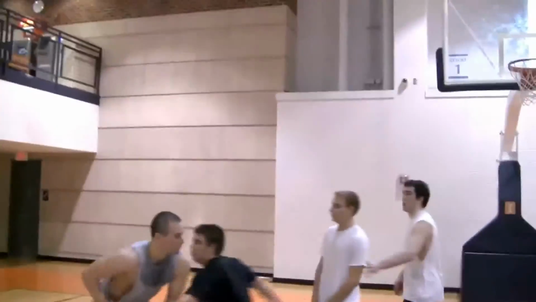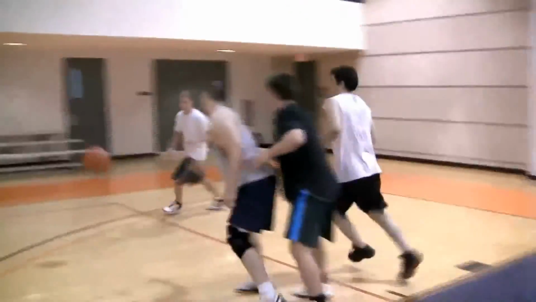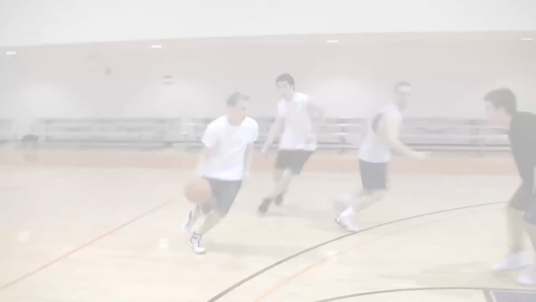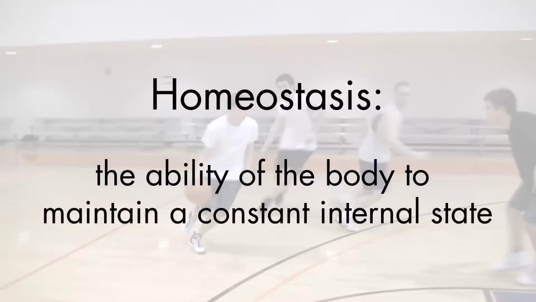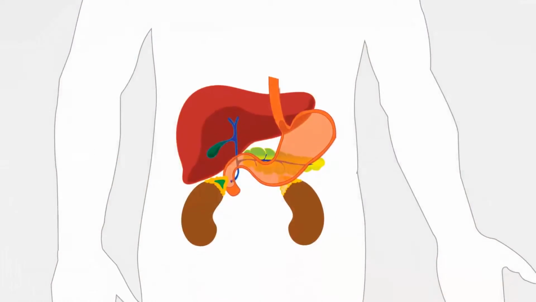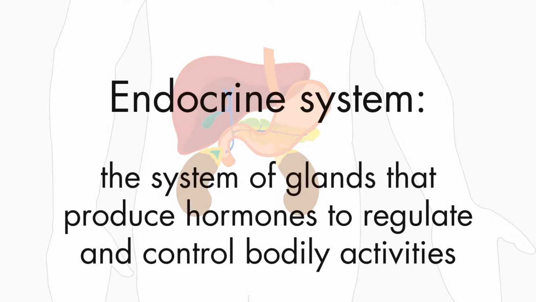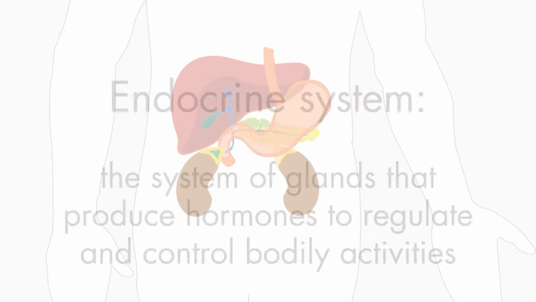Our body engages in these activities to keep our internal temperature constant. This is an example of homeostasis, which is defined as the ability of the body to maintain a constant internal state. One major way the body maintains homeostasis is through the endocrine system. The endocrine system is a system of glands that produce hormones to regulate and control bodily activities.